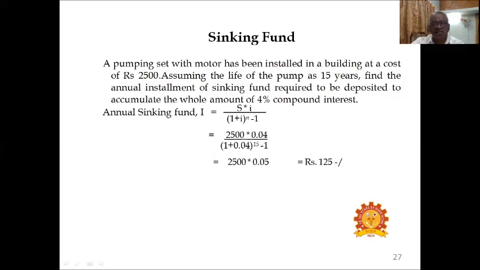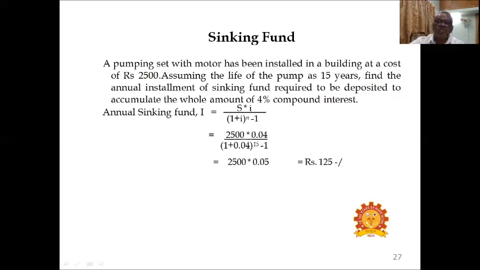That is capital I, equal to S into i whole divided by (1 plus i) power n minus 1. S is the amount, that is 2,500 rupees. i in decimal, interest 0.04, divided by (1 plus 0.04) power n, n is 15, minus 1.